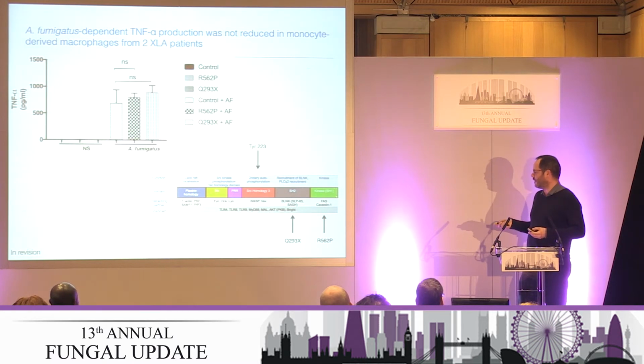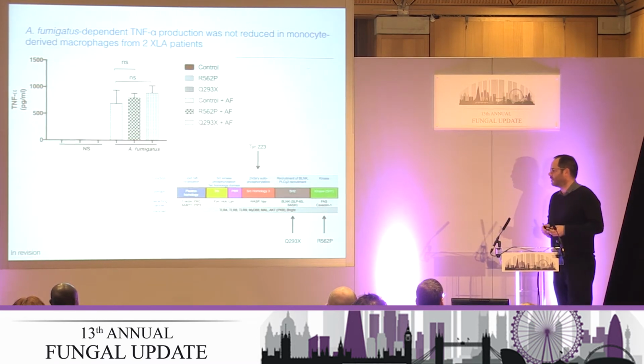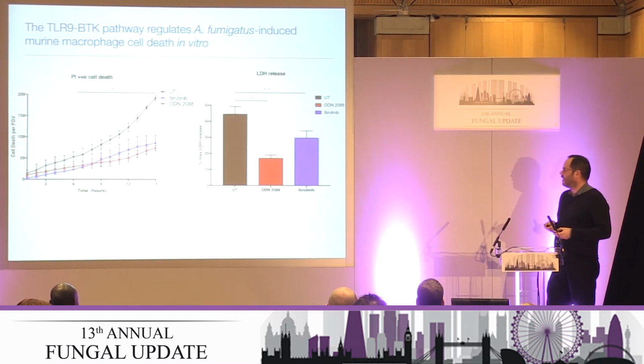But we're essentially going to try, potentially with Chris Eads, who I think is in the room, to go through a whole load of patients and look at whether mutations anywhere in this gene lead to a defect in the aspergillus signaling pathway in macrophages, to try and work out where TLR9 is ligating into this pathway. So there's some interesting work to be done there.